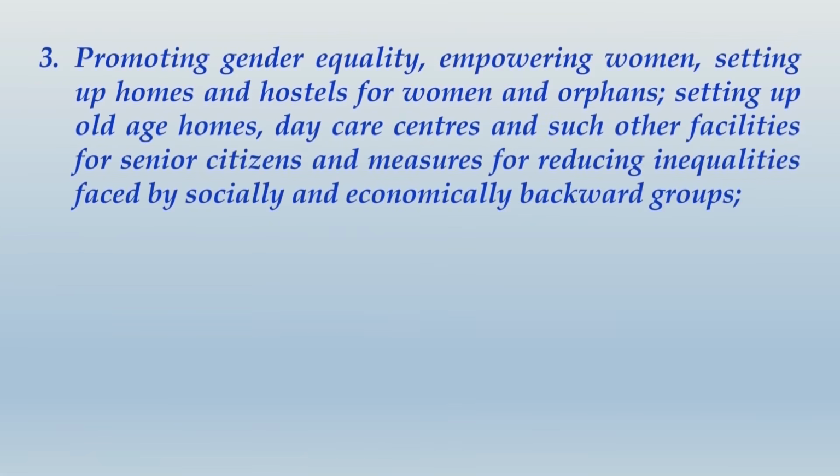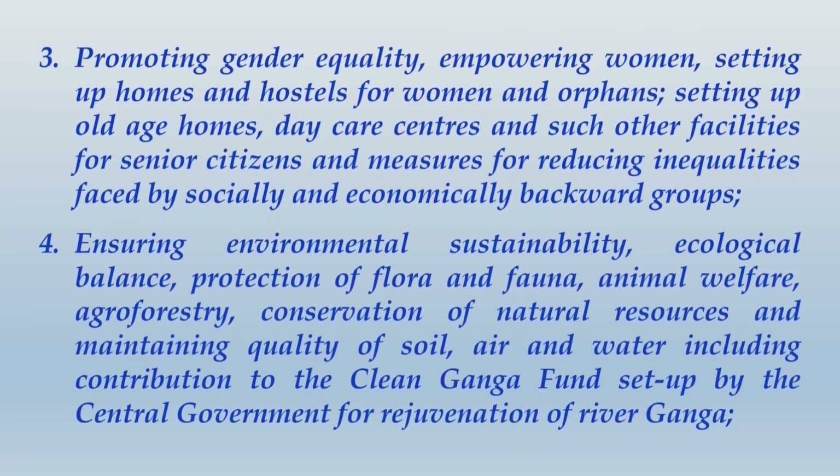So third point in this regard is promoting gender equality, empowering women, setting up homes and hostels for women and orphans, setting up old age homes, daycare centers and such other facilities for senior citizens, and measures for reducing inequalities faced by socially and economically backward groups, ensuring environmental sustainability, ecological balance, protection of flora and fauna, animal welfare, agroforestry, conservation of natural resources, and maintaining quality of soil, air and water, including contribution to the Clean Ganga Fund set up by the central government for rejuvenation of river Ganga.